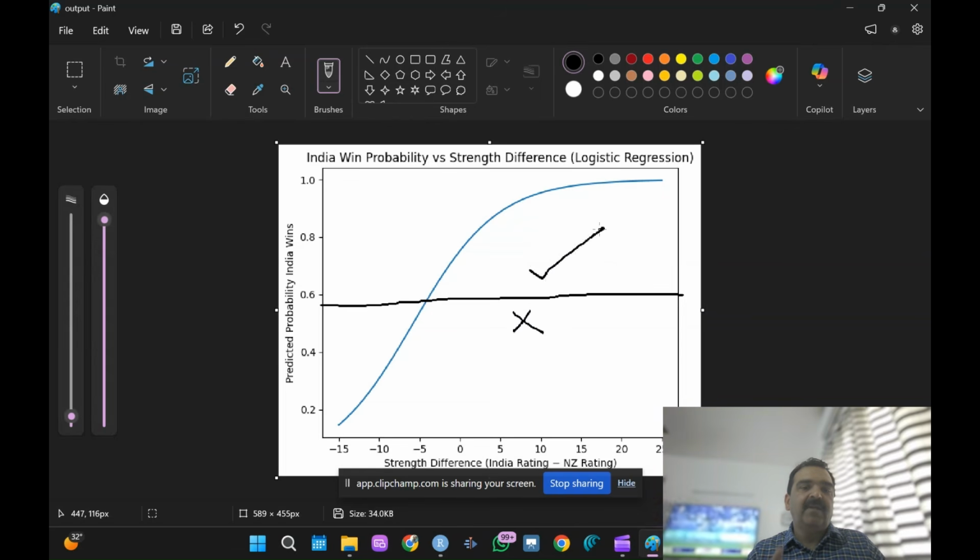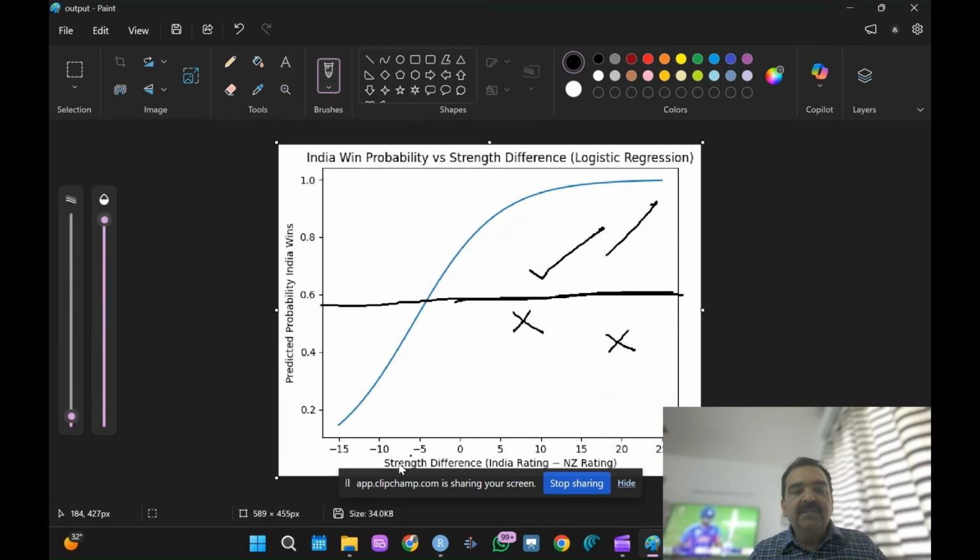It makes the value from 0 to 1, and it talks about probability, and this is the 50% probability, neither win nor loss. Above this India will win, below this India will lose. This is how it calculates by sigmoid function.